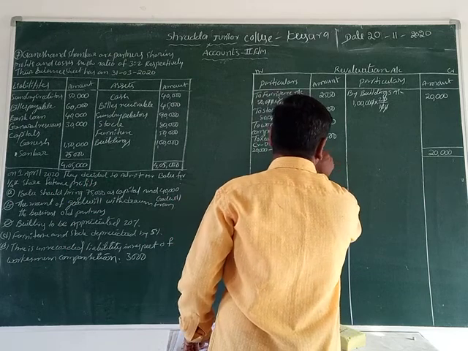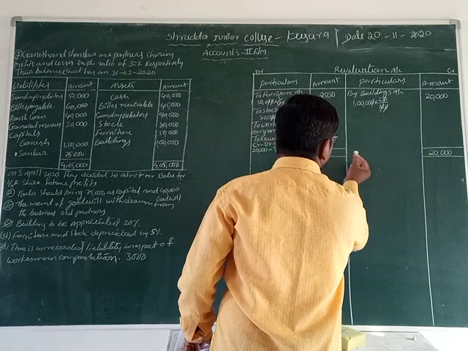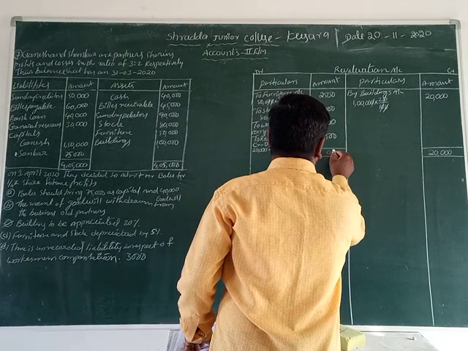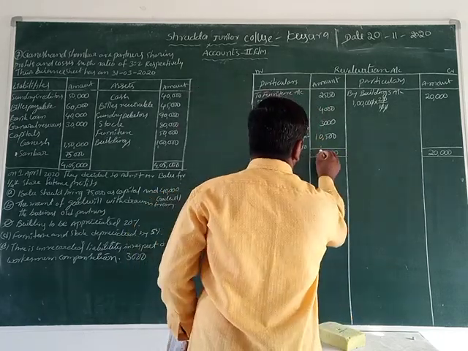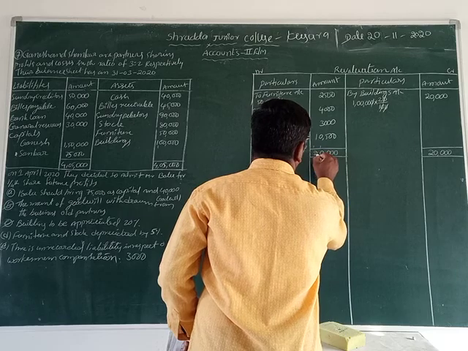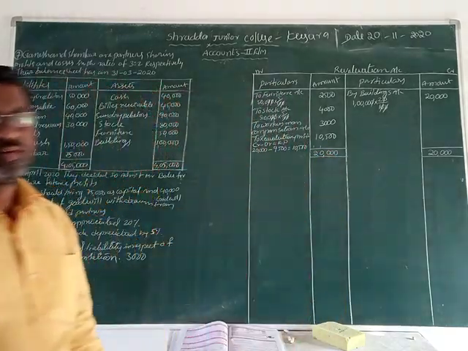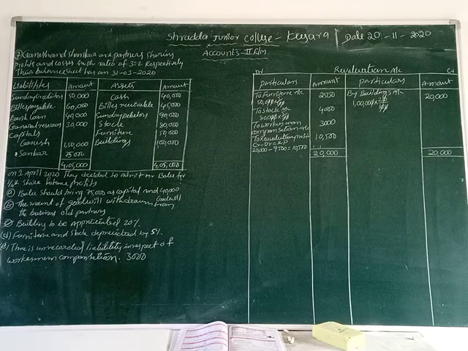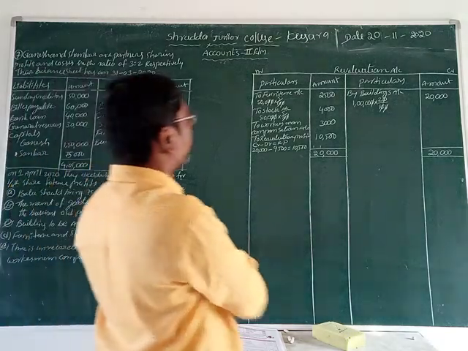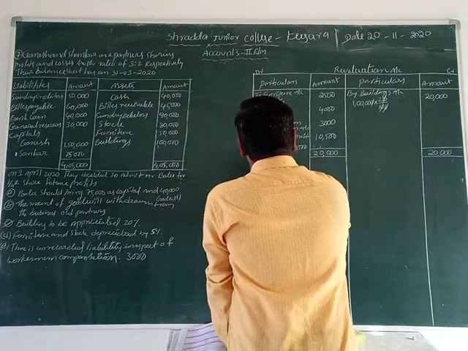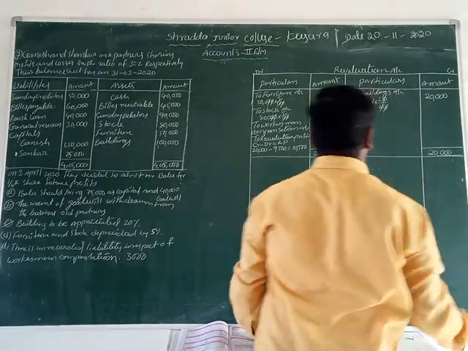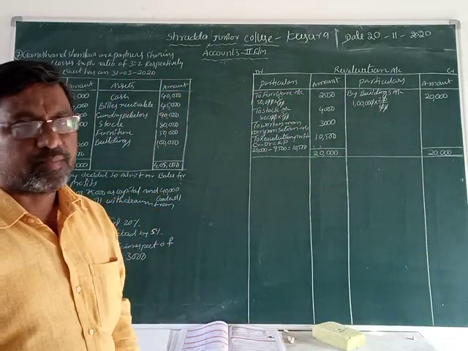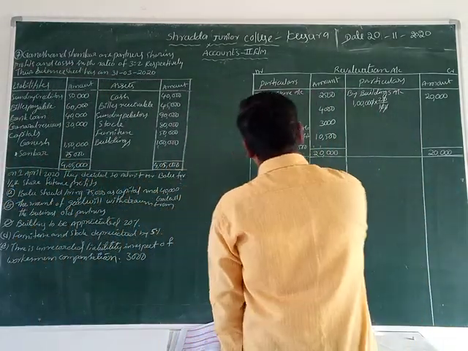Now what is the total? 4, 3, 7 plus 2, 9 plus 1, 10. What is the total amount of debit? 20,000. Now what is the total amount of credit? 20,000. Both are equal now. Now we can complete the revaluation account. Now we are going to do the cash or bank account. Which account are we doing now? Cash or bank account. Let us take that for format.